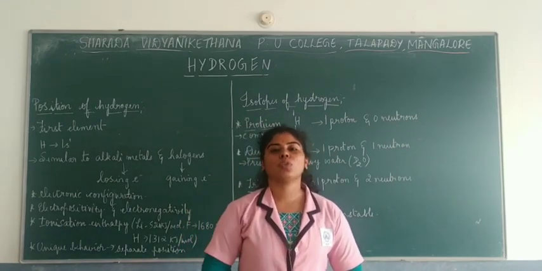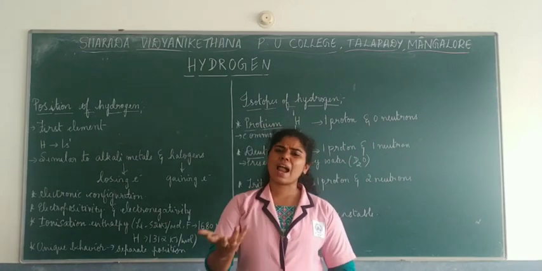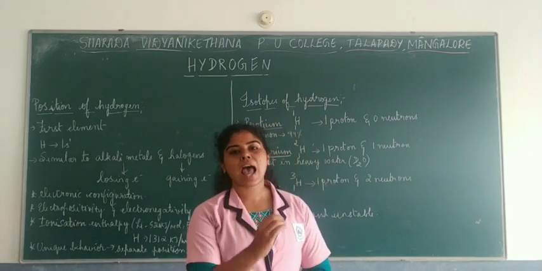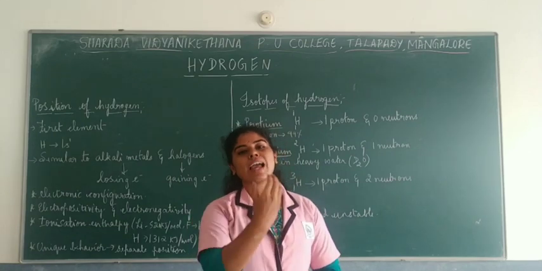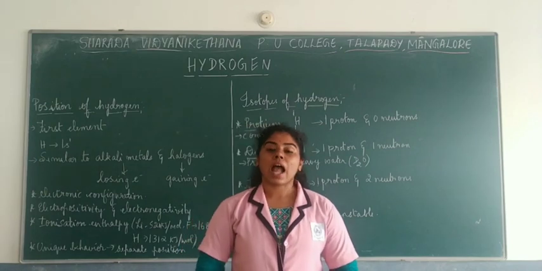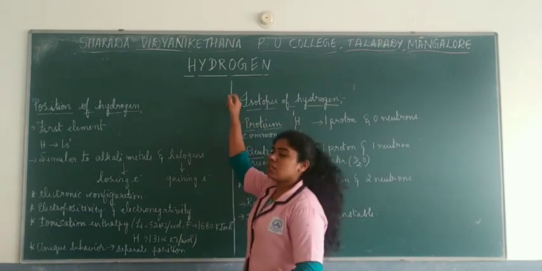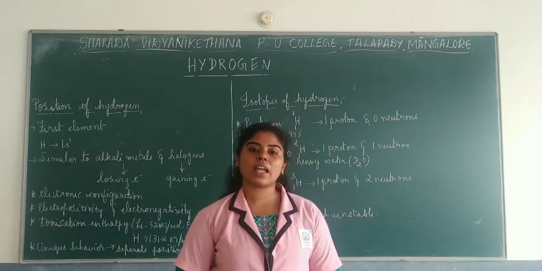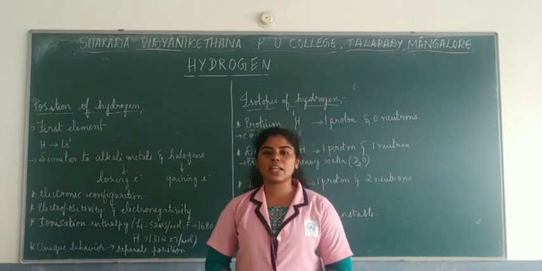So that is how you produce water. And as you all know, hydrogen is present in most of the compounds. As it combines or reacts with most of the compounds, it is easily available. And hydrogen was discovered by a scientist named Henry Cavendish in the 17th century.